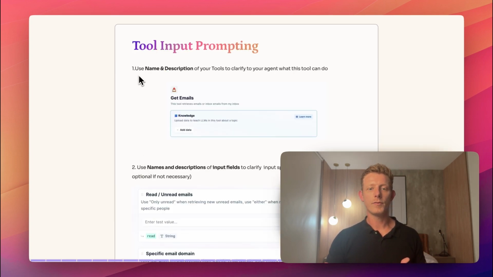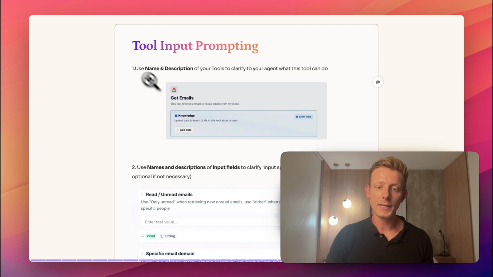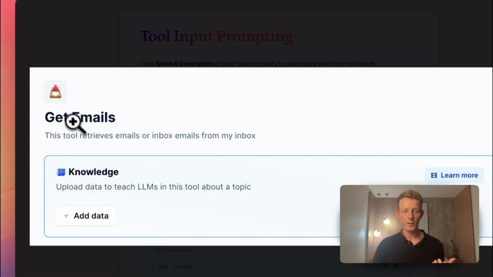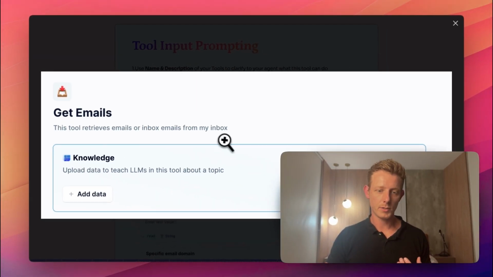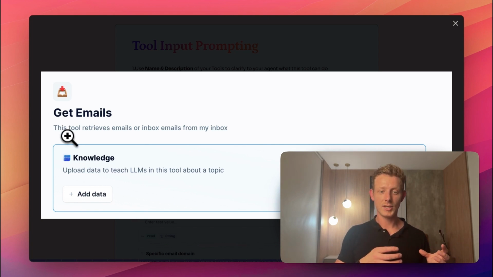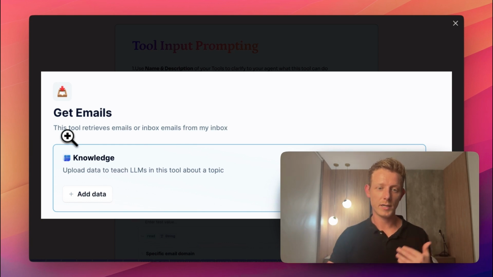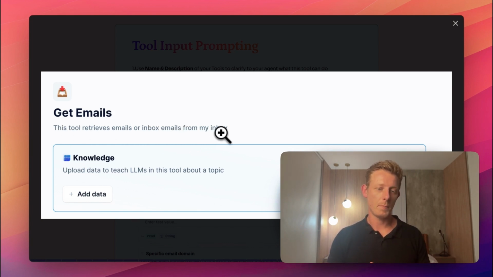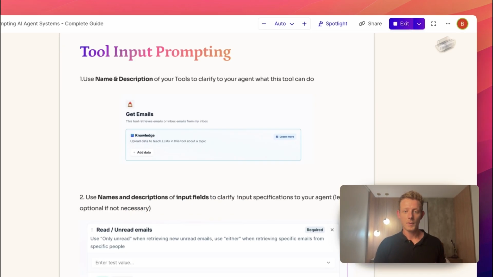So first we have tool input prompting, right? So basically, when we make a tool, we have here the name of the tool and the description of the tool. Now, these are actually read by our agent. So we actually want to name this in a way that makes it easy for the agent to understand what this tool actually does, right? So get emails, this tool retrieves emails or inbox emails from my inbox, right? So just describing very quickly what this tool actually does will help your agent use it better, right?